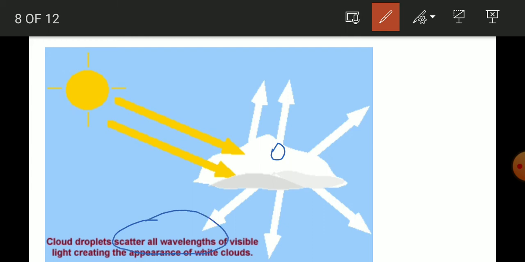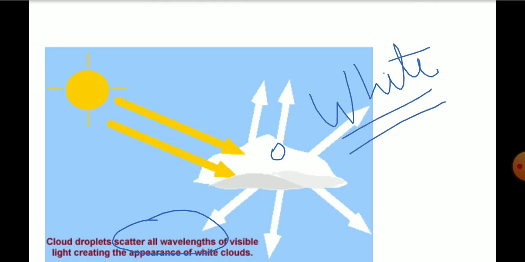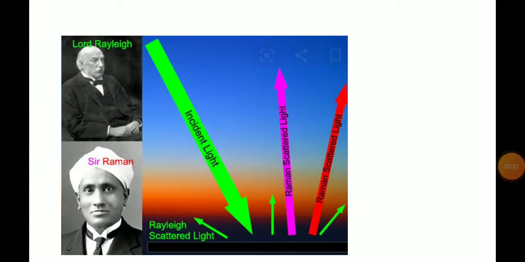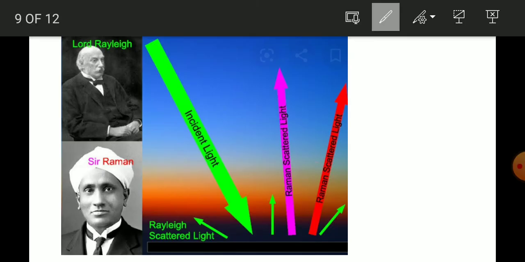So they scatter all the colors means they are scattering white light which is coming from the sun. And due to this they appear white. So you know what? This type of scattering is known as Rayleigh scattering. Lord Rayleigh, this is the name of the scientist. Based on his name, this scattering is known as Rayleigh scattering.